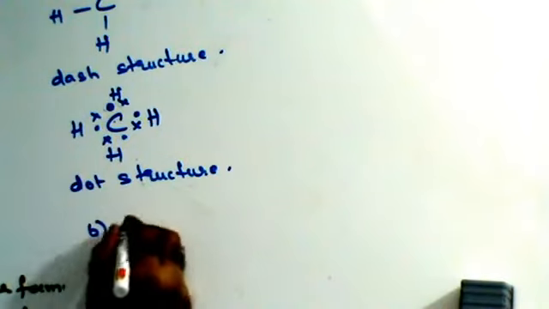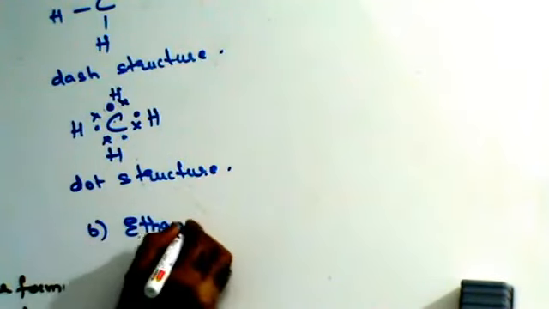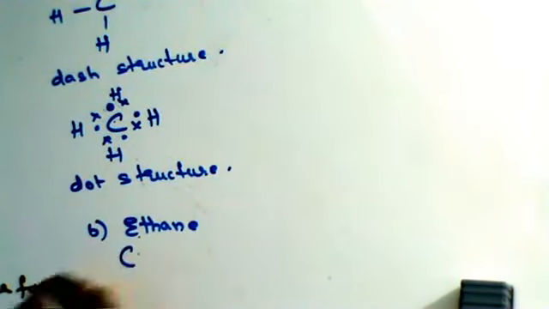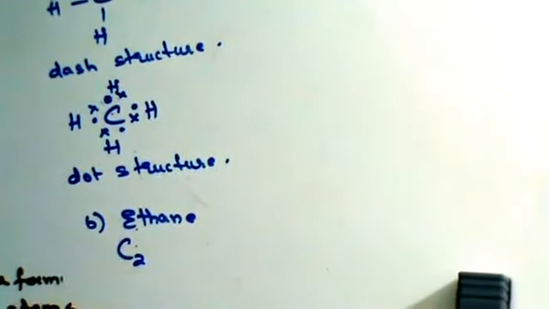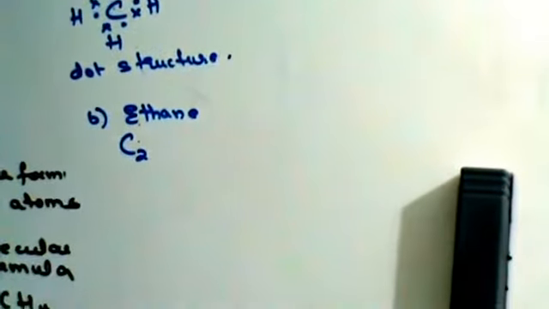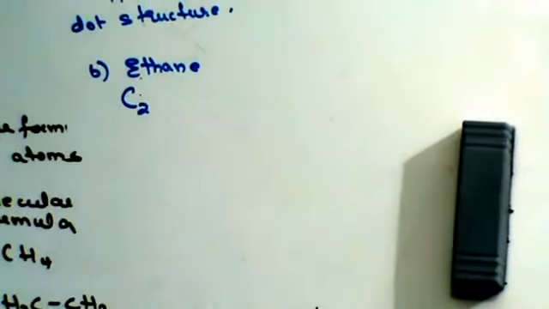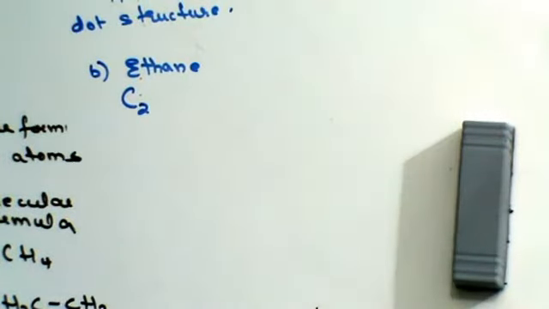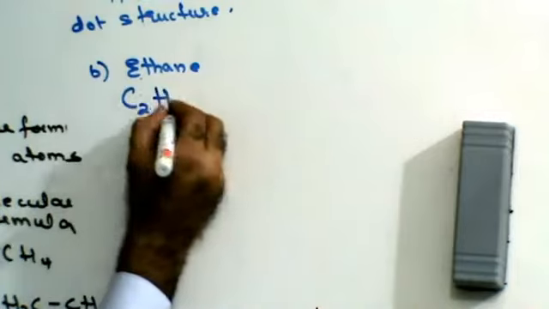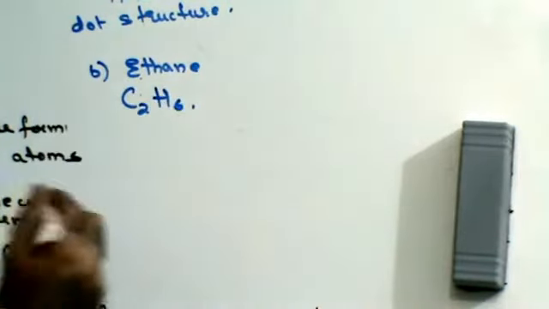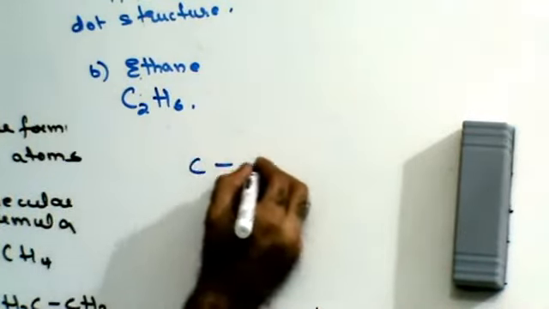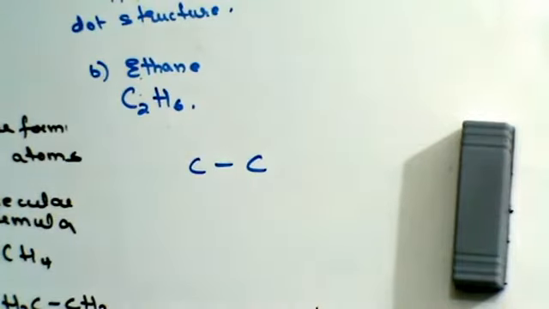Right? Next, let's see ethane. Guys, ethane, E means 2 carbon atoms. Ethane means it is an alkane. It will have general formula CnH2n plus 2. So 2 times 2 is 4, plus 2, 6. It's C2H6. Let us see the dash structure. It has 2 carbon atoms.